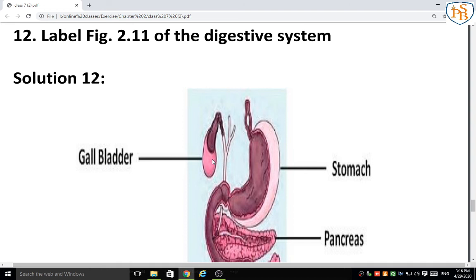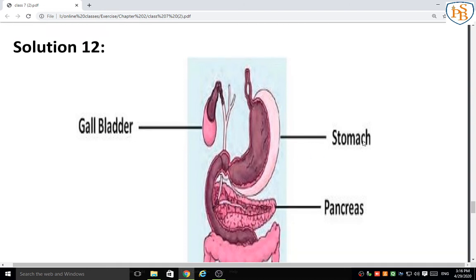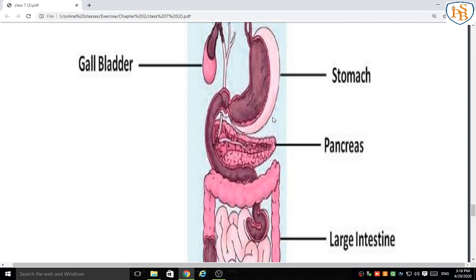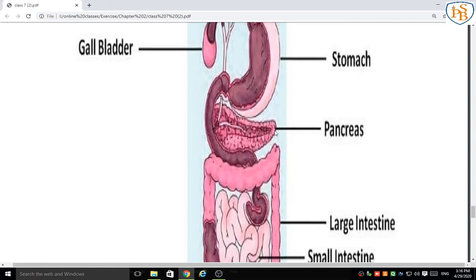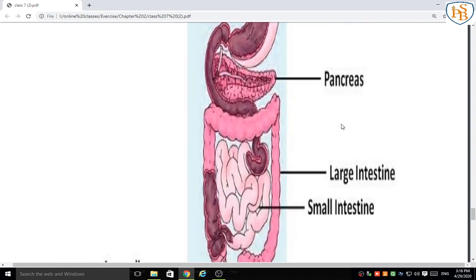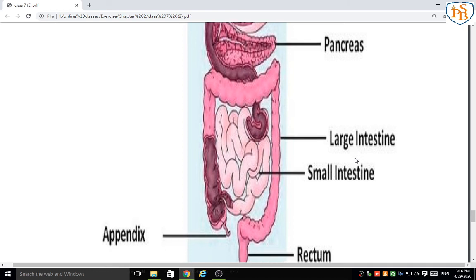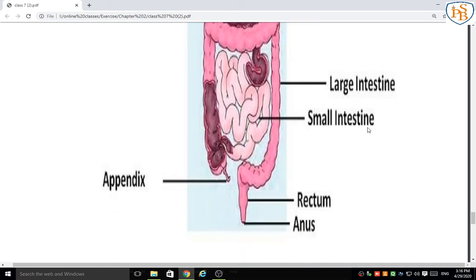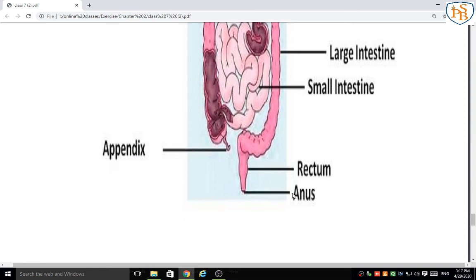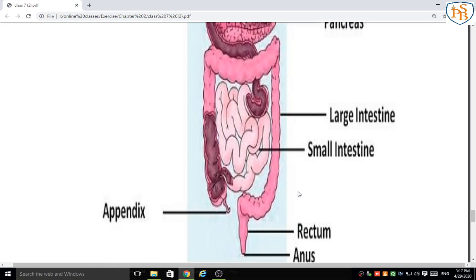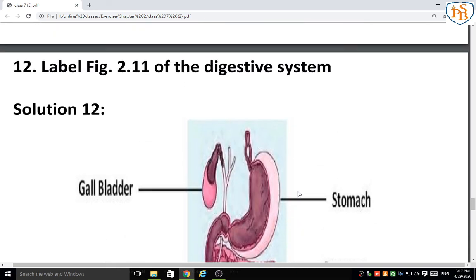This one is the gallbladder, this one is the stomach. Below the stomach there is the pancreas, then the large intestine. The coiled structure is the small intestine. Then the appendix, the rectum, part of the large intestine, and the anus. Like that you have to solve question 12.